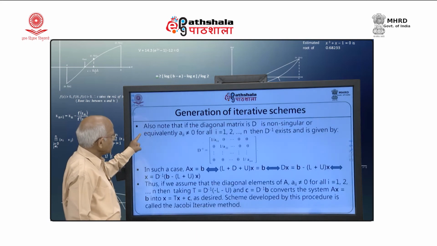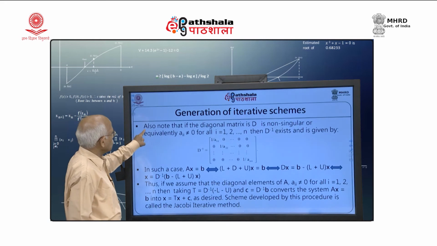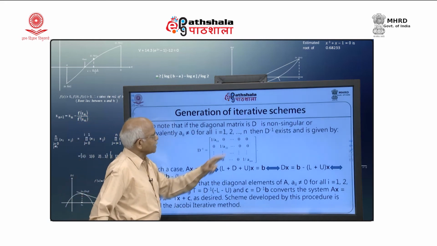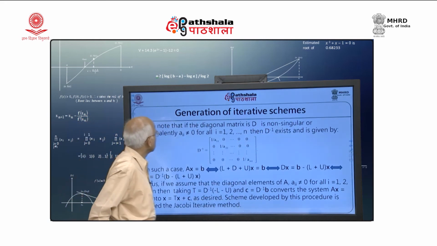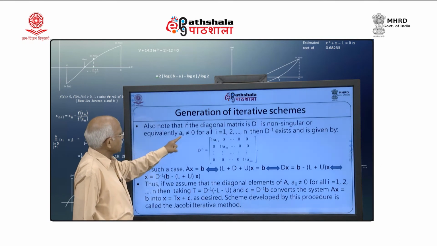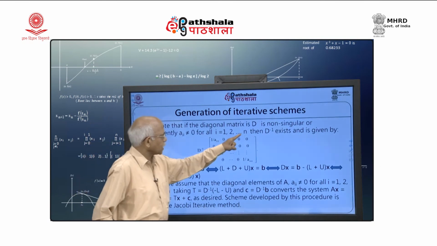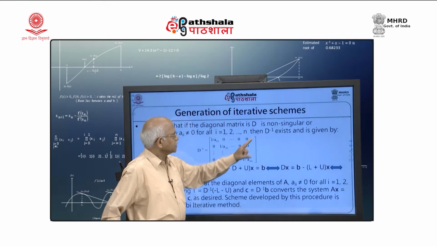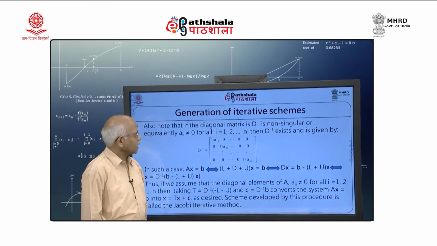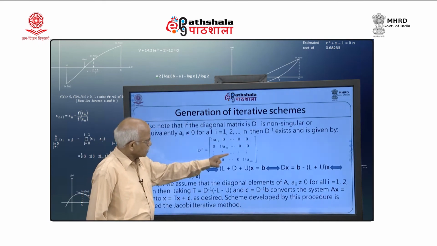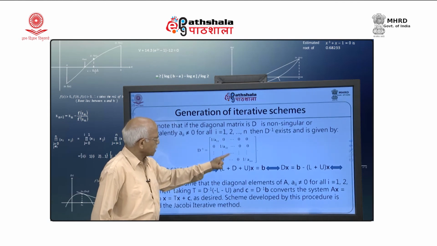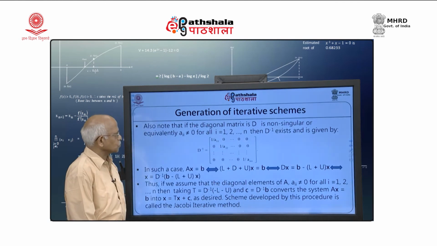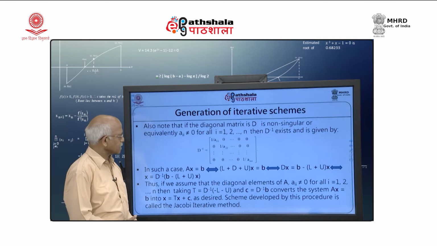Also note that if the diagonal matrix D is non-singular, or equivalently a i i is not equal to 0 for all i equal to 1 to n, then D inverse exists and is given by 1 by a 1 1, 1 by a 2 2, up to 1 by a n n, and so on. So, D inverse will exist like that.